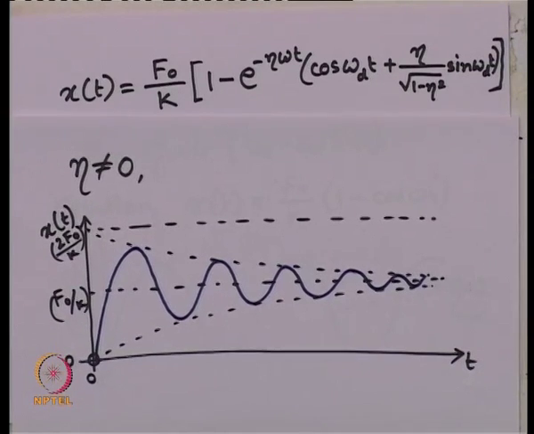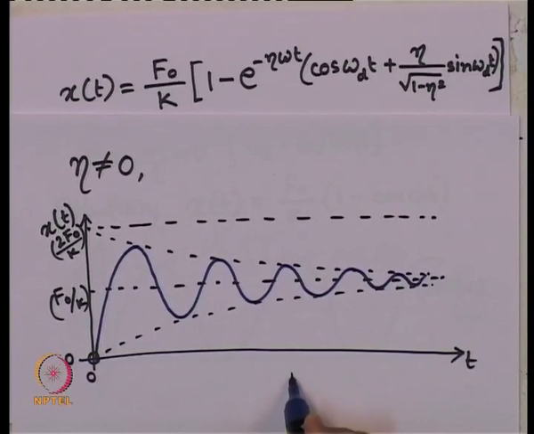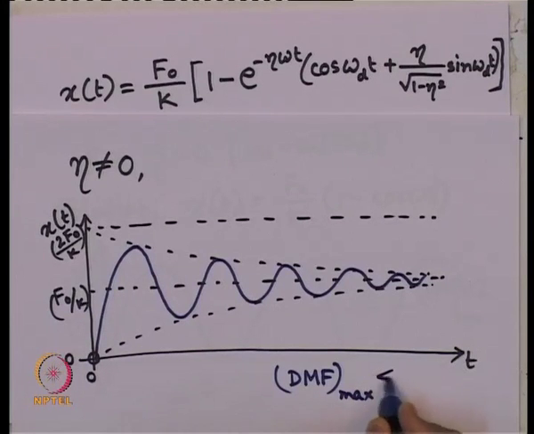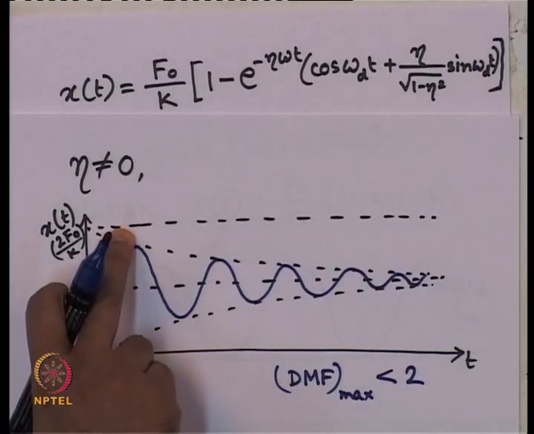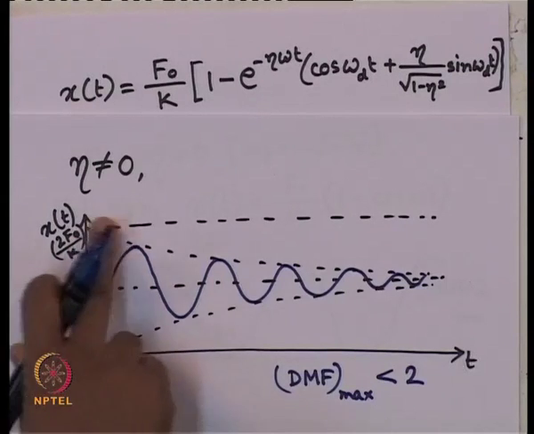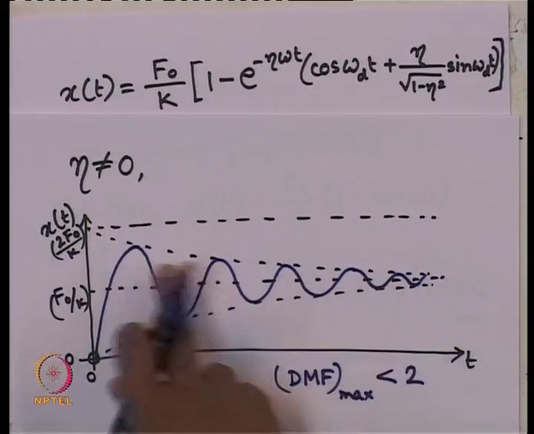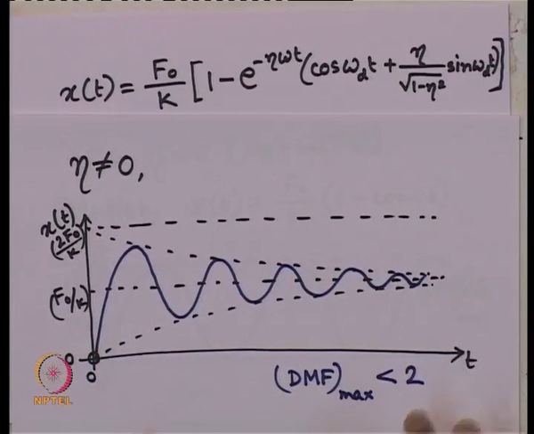So, in this case, the DMF max, dynamic magnification factor maximum, what should be its value? We can compute it, it will be in the first cycle here, but it will always be less than 2, that we can comment directly from looking at the figure. It will never reach this line, because there is a decay function. So, this envelope is nothing but the decay envelope. Okay. So, this oscillatory motion is also now clear to us.